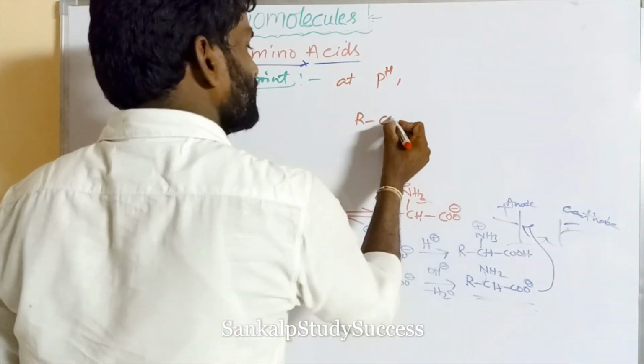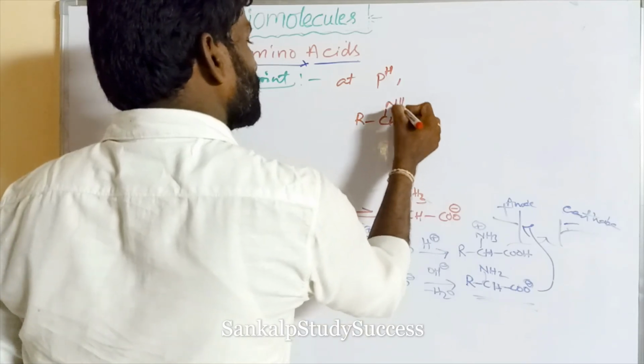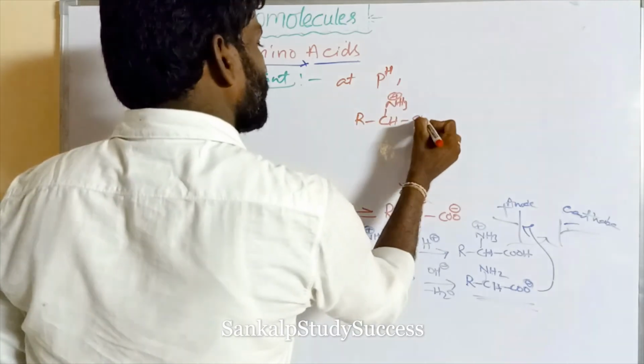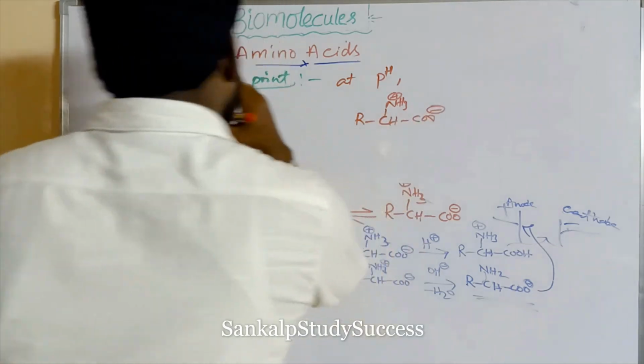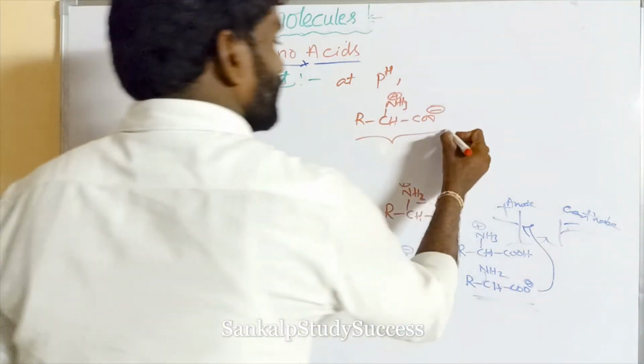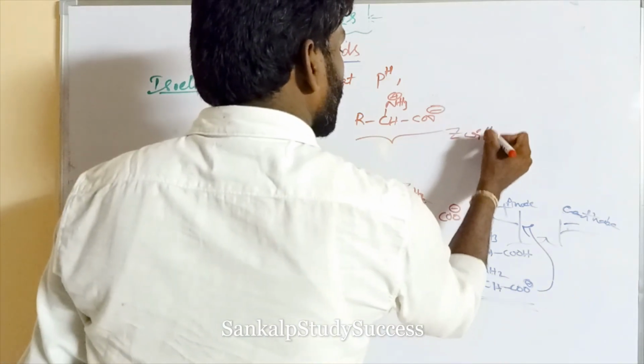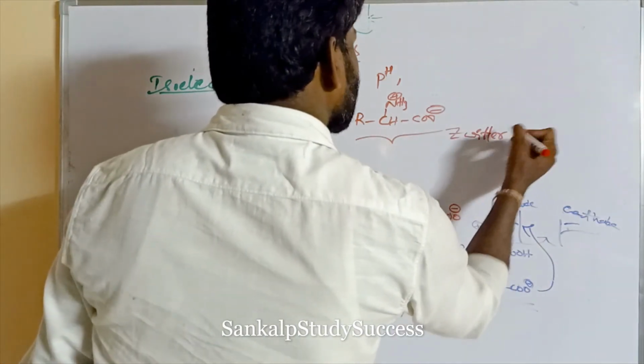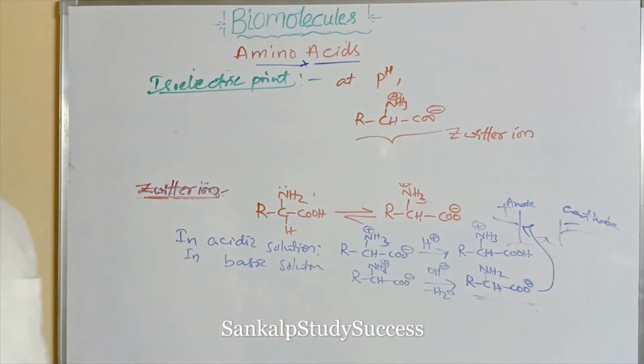Zwitter ion means that at the isoelectric point, the amino acid is present as a Zwitter ion. That means it contains both positive and negative charge, so it cannot migrate to any one electrode.